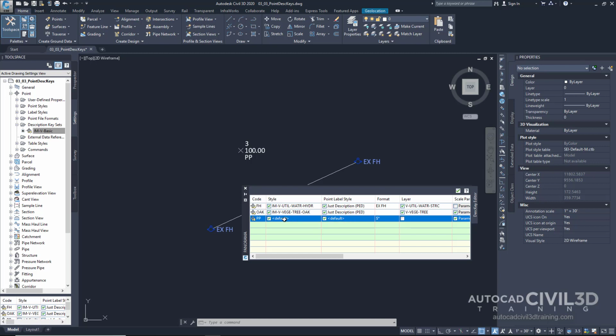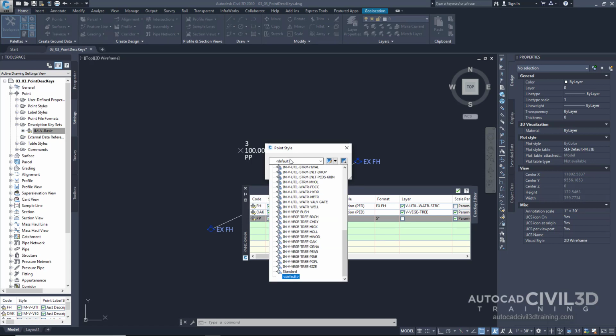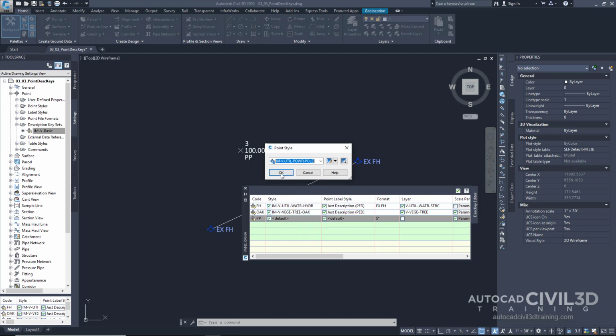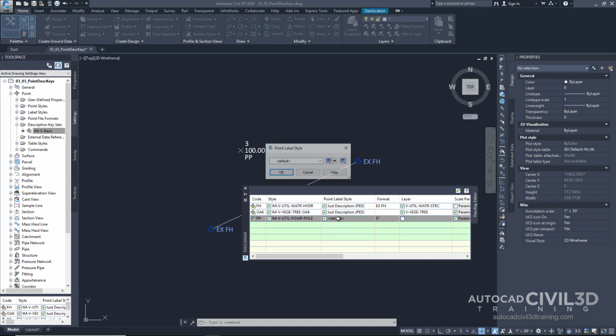So go ahead and check the style, select the default, and let's look for our power pole right here. Click OK. Our point label style, let's keep all that consistent. Let's keep that checked, and we'll select just description.